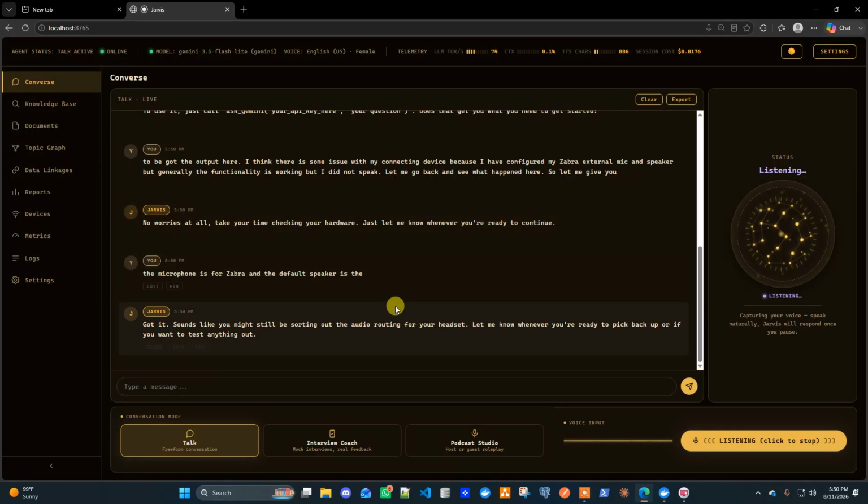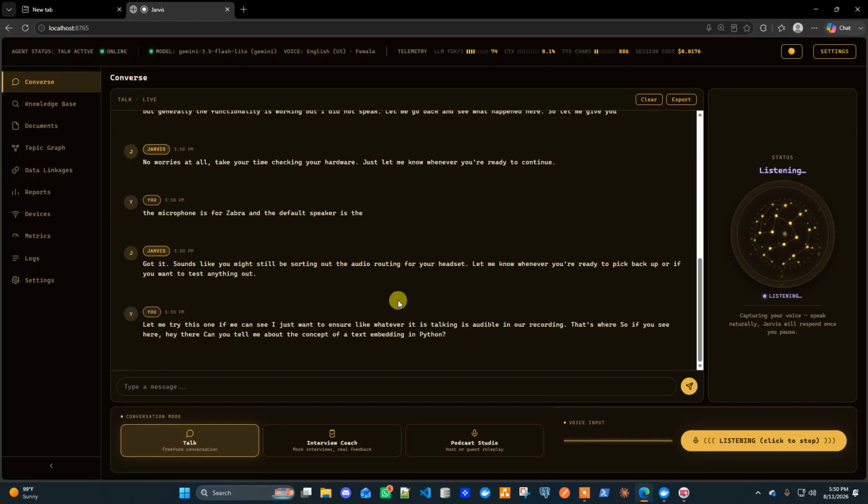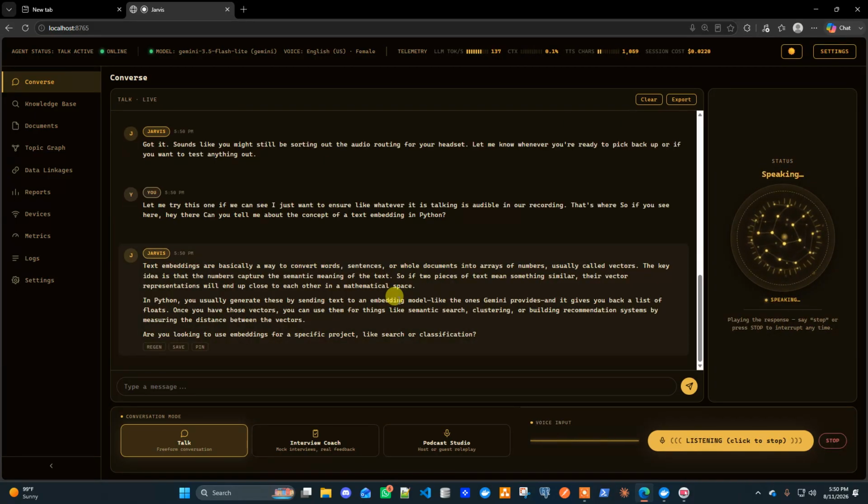Hey there, can you tell me about the concept of text embedding in Python? Text embeddings are basically a way to convert words, sentences, or whole documents into arrays of numbers, usually called vectors.